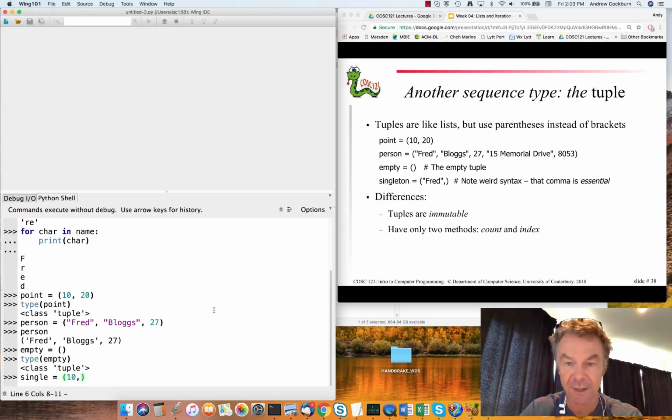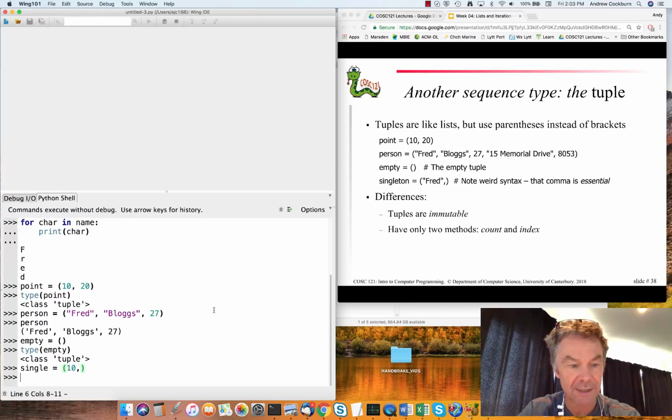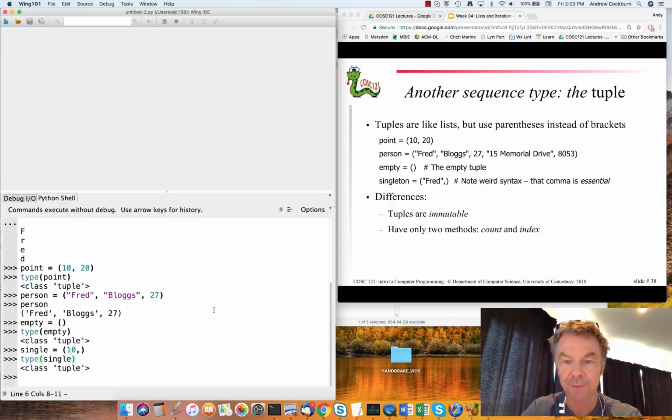So the example on the slide over there has a single element that's a string. I'm creating a single element tuple that is using an int, but the comma must be present. It's a little bit weird syntax, but this is essential for Python to tell that you're intending a tuple instead of a very simple expression. So we can look again at what's the type of single, and here it's a class tuple.